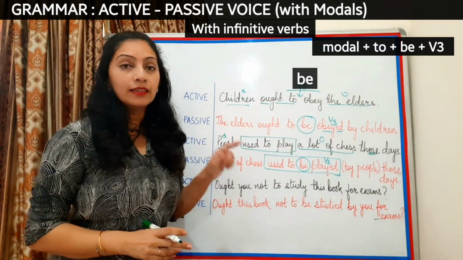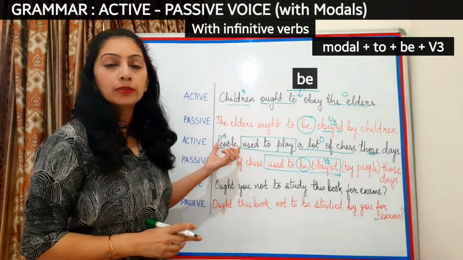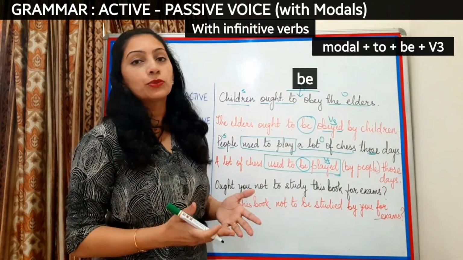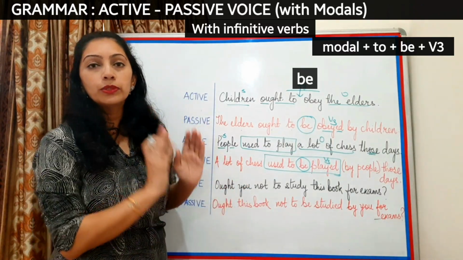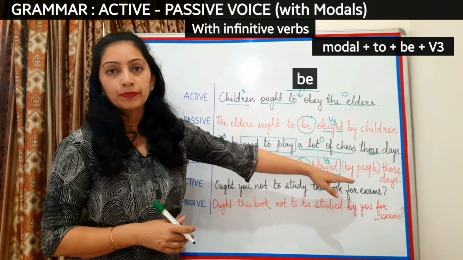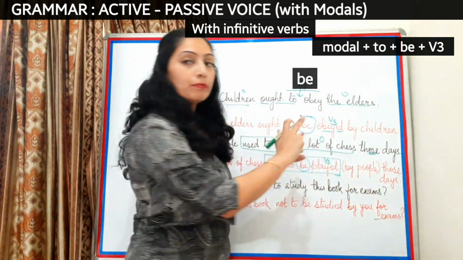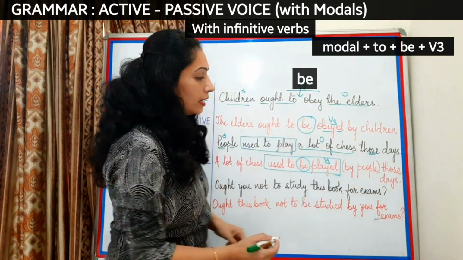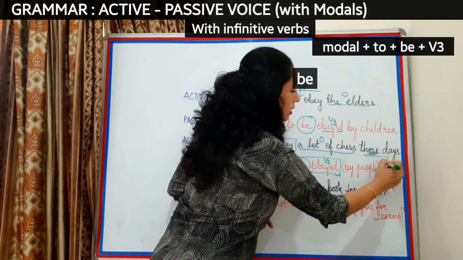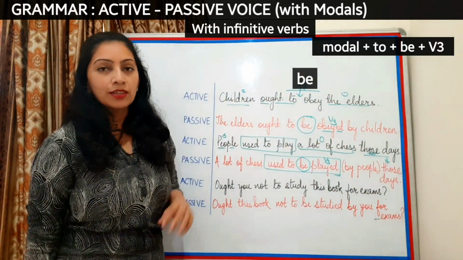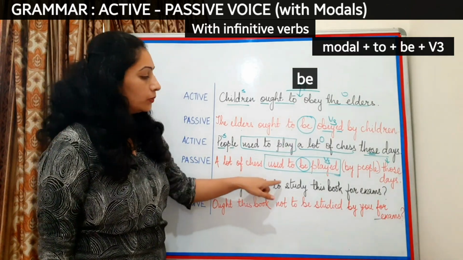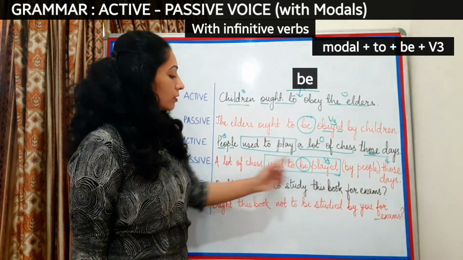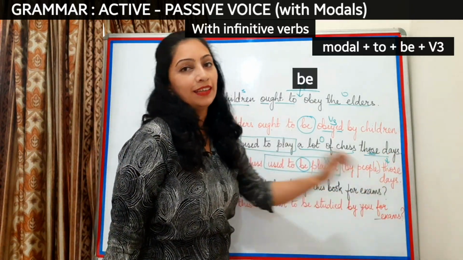Then another thing in this sentence is the word people, which is an indefinite pronoun. When we did the rules of active and passive voice, I had told you that it's okay even if you don't take that indefinite pronoun in passive. And therefore I have put by people in brackets because it is optional. You may omit it. But even if I omit it, I still have to take this extra information down in passive voice. So it will be: a lot of chess used to be played by people those days, or I can also say: used to be played those days.